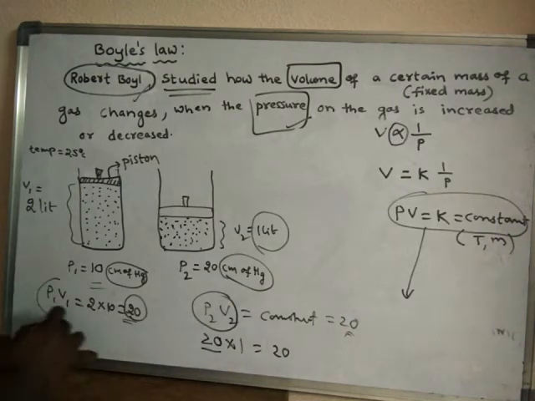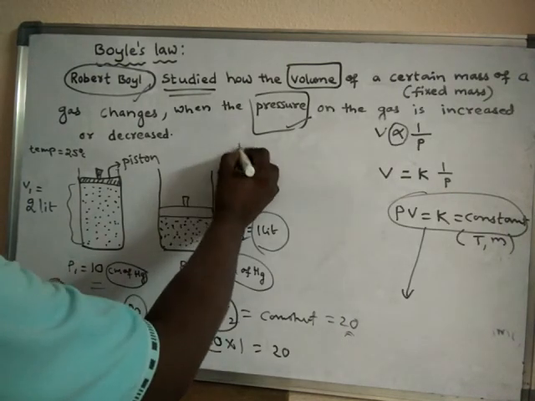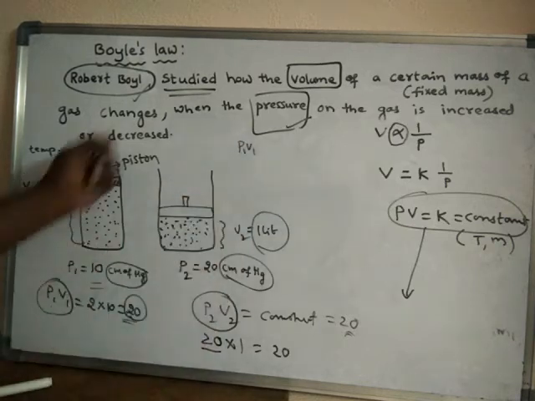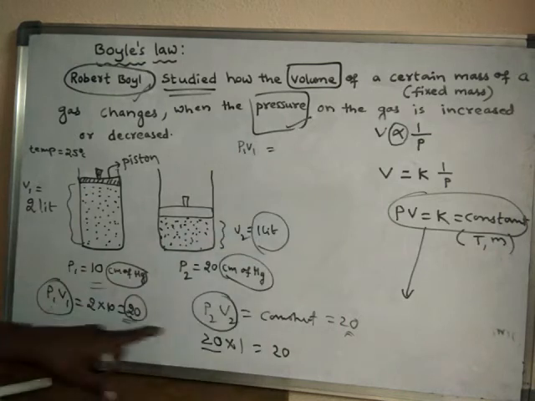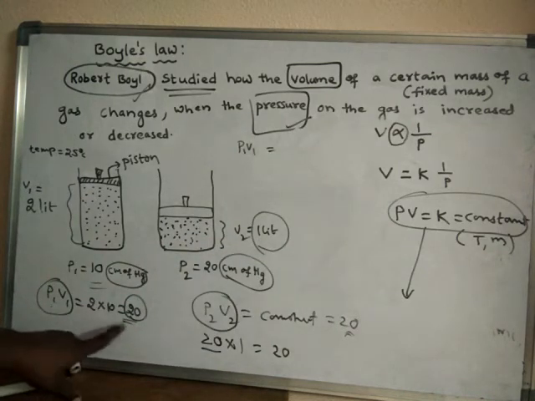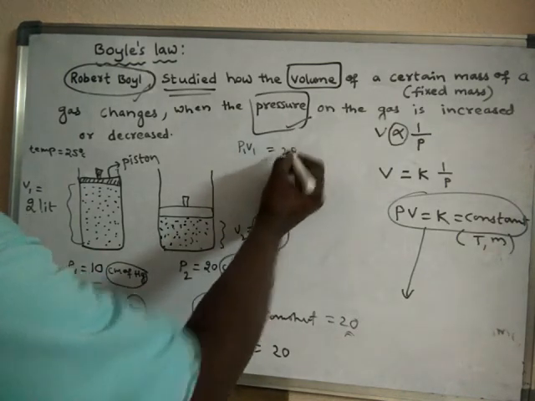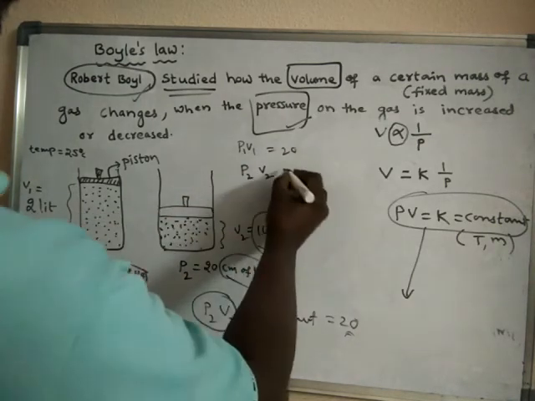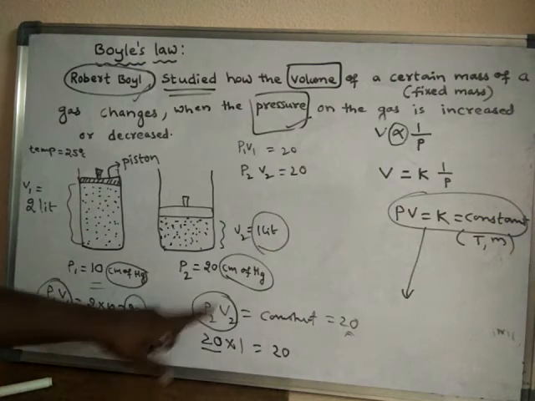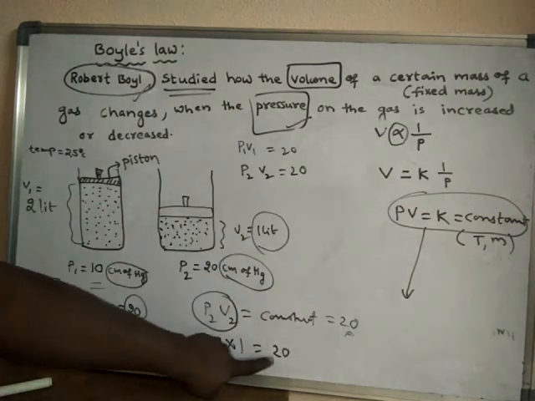Before that the product of pressure and volume was P1 V1, and after increasing the pressure there is a decrease in volume, and the product of pressure and volume has become 20 only.